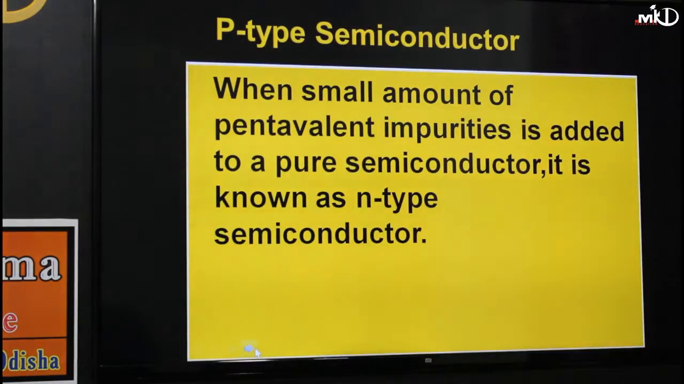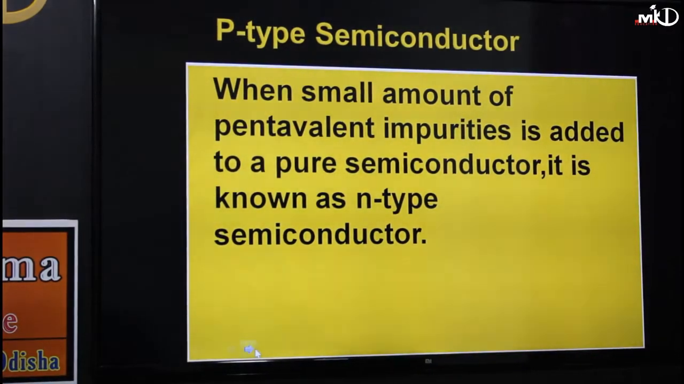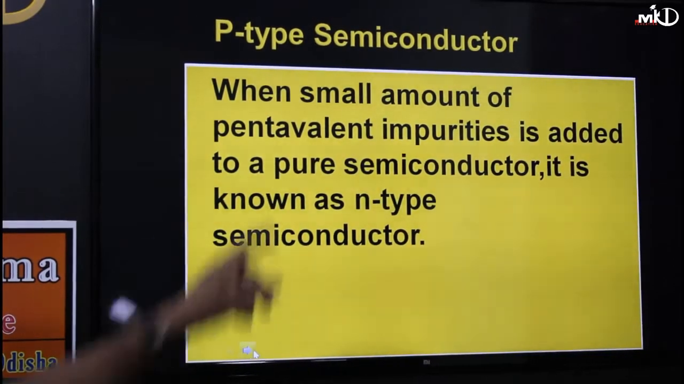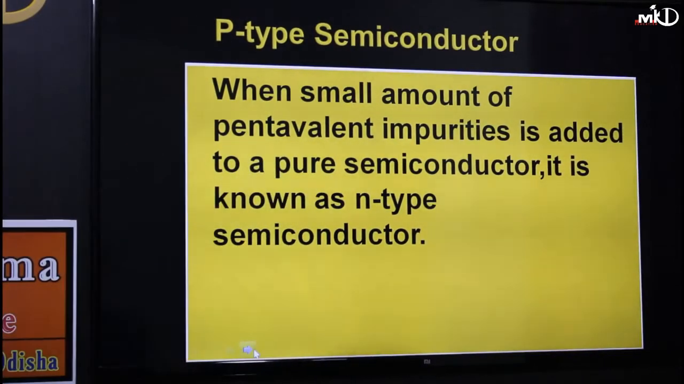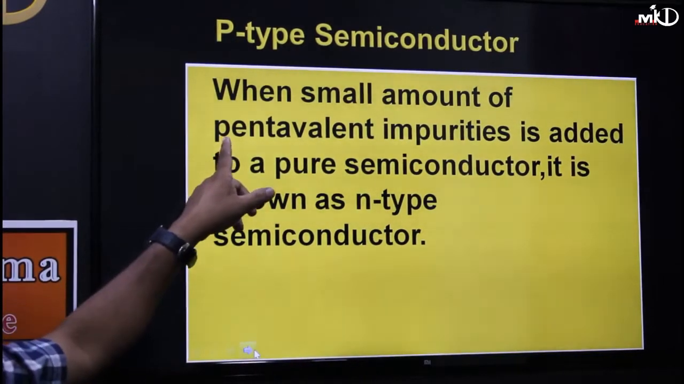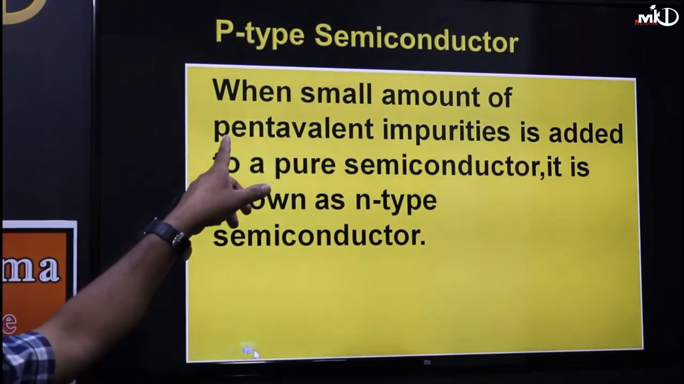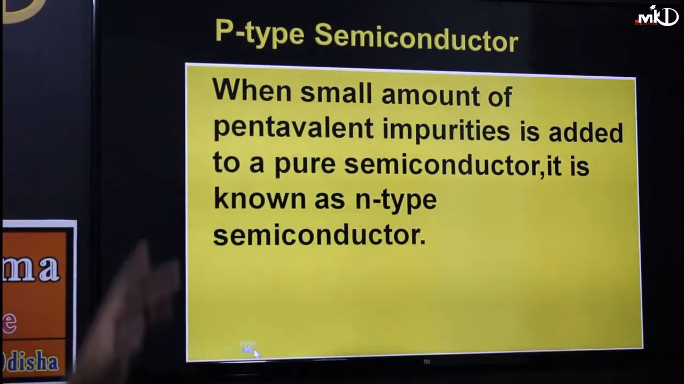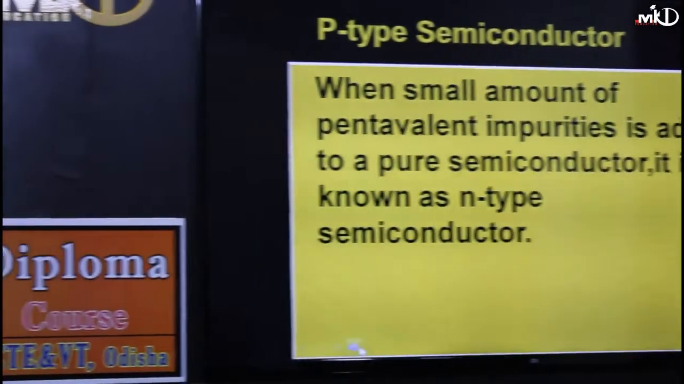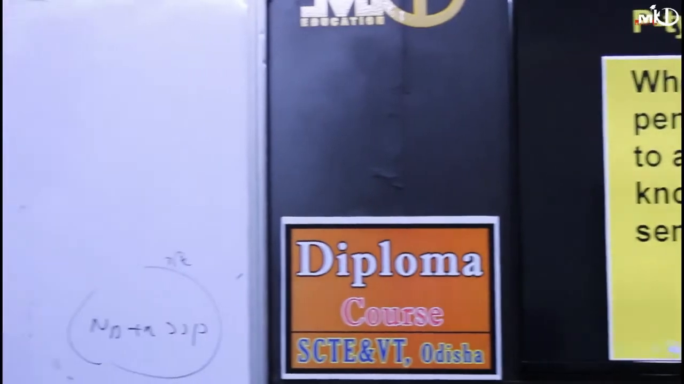Pentavalent means, so there is some correction here. This is actually N-type, not P-type, wrongly written. I already discussed the N-type semiconductor. In the N-type semiconductor, it forms pentavalent, which means valence equal to 5. If in place of pentavalent, it is trivalent, meaning valence equal to 3, then that is called a P-type semiconductor.